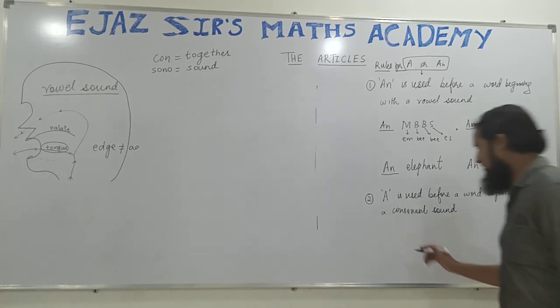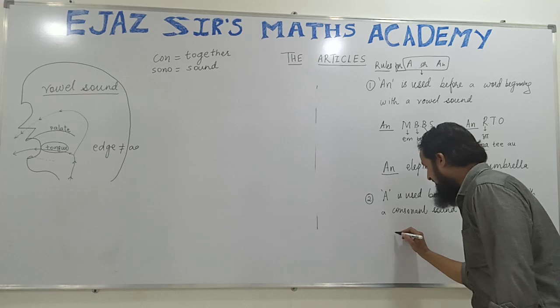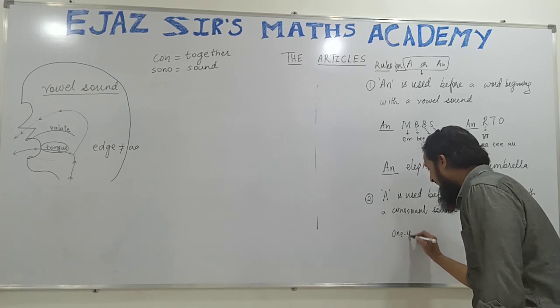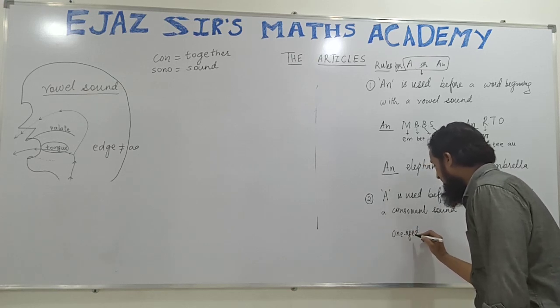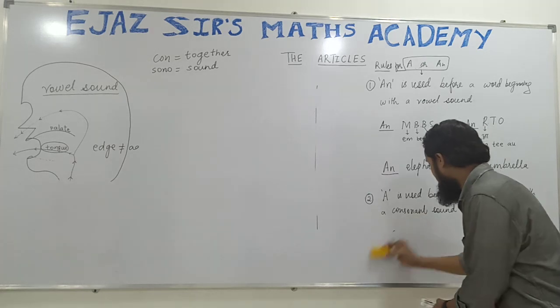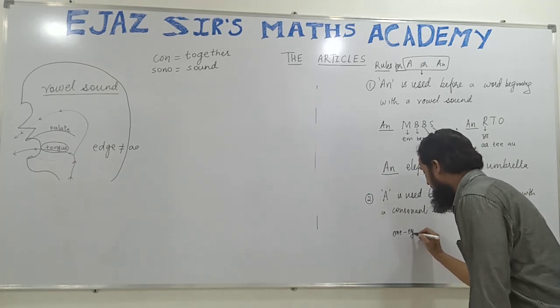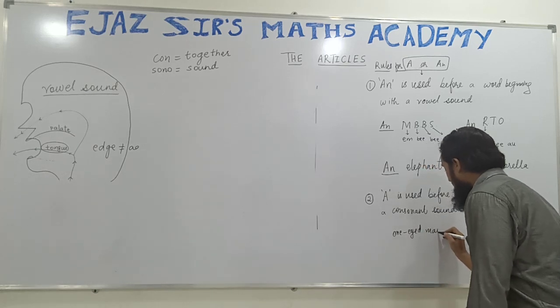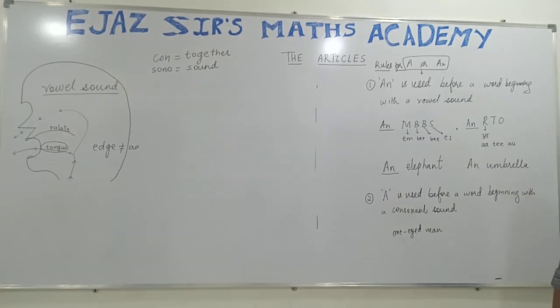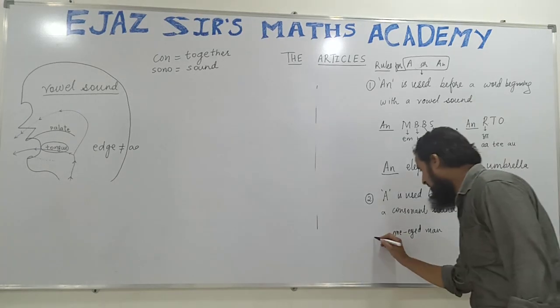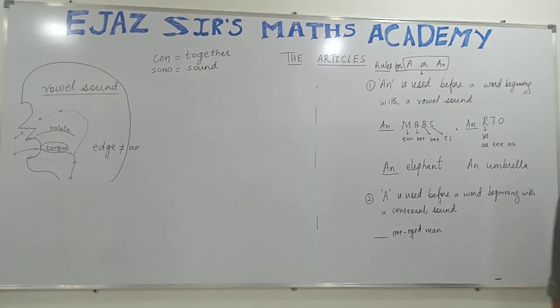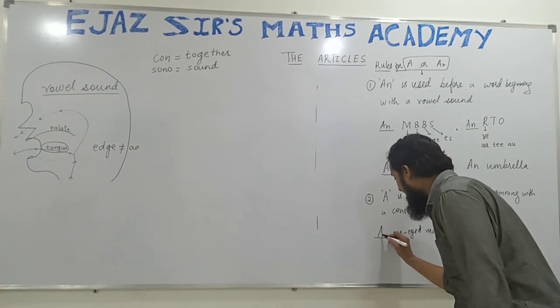For example, if I say one-eyed man, if I say I saw a one-eyed man, so what will it be? A one-eyed man or an one-eyed man? So it will be a one-eyed man.